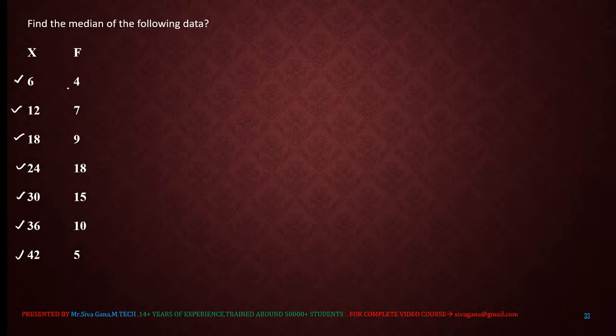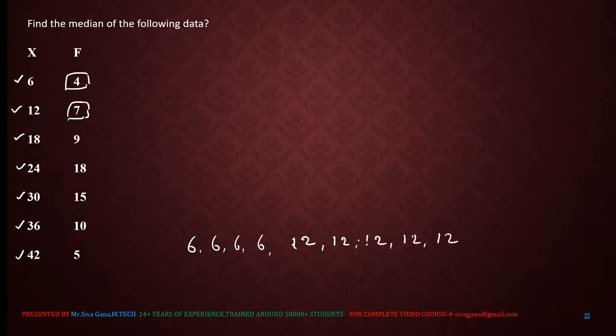Then this 4 meaning is what? 6 is repeated 4 times: 6, 6, 6, 6. Next, this 7 meaning is what? The 12 is repeated 7 times: 12, 12, 12, 12, 12, 12, 12, counting 1, 2, 3, 4, 5, 6, 7.